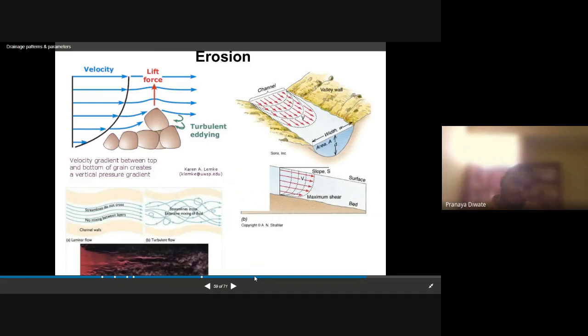The second one is erosion. What is erosion? Erosion is nothing but the transfer of particles from one place to another place. That is known as erosion. Transportation from one place to another.